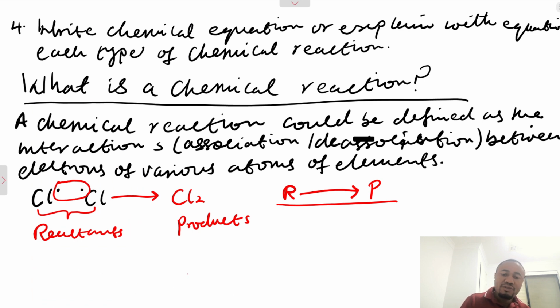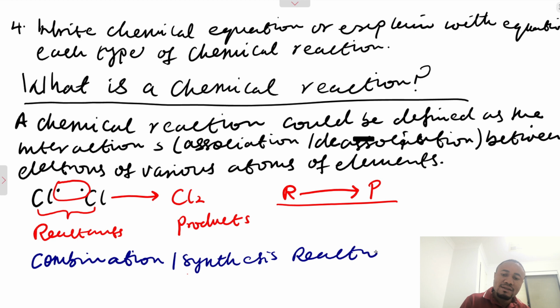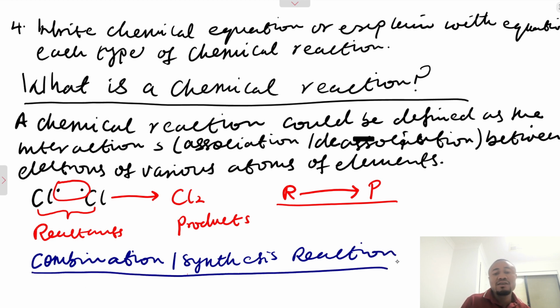When we say combination or synthesis reaction, that is the first one. So what do you mean by that? It is a very simple thing. The definition is very simple.